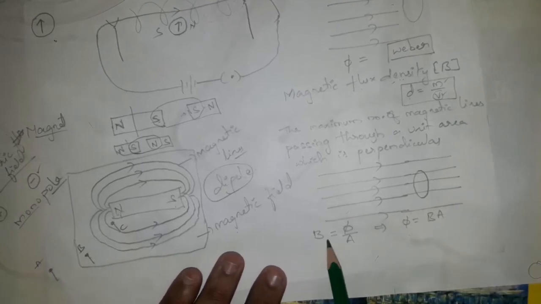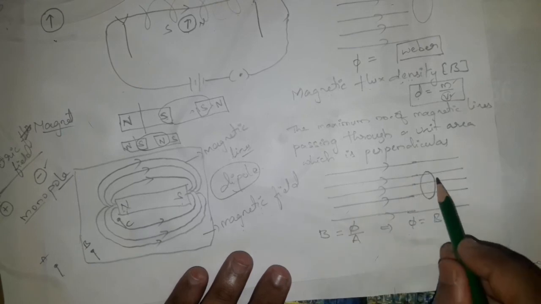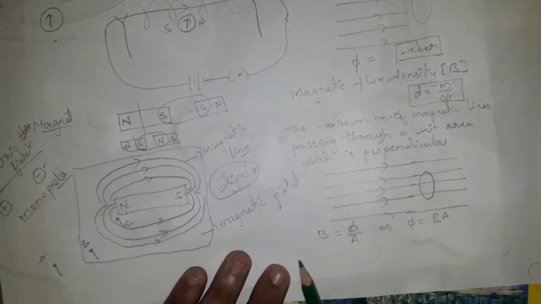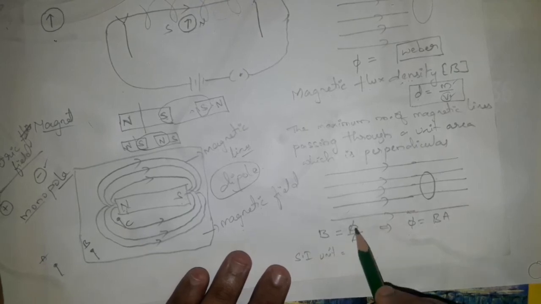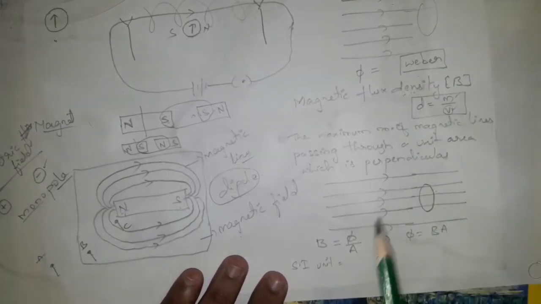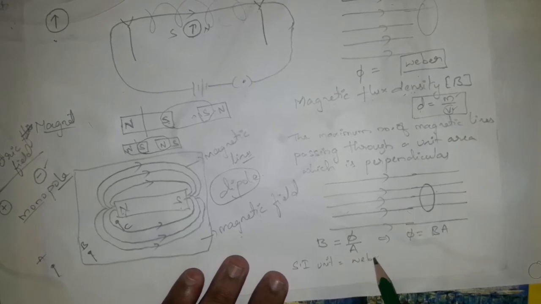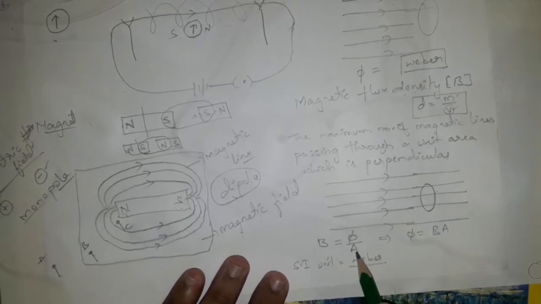In this way we have an SI unit for flux. Just now, as we discussed, it is Weber. Per A, which is for area, written as meter square.